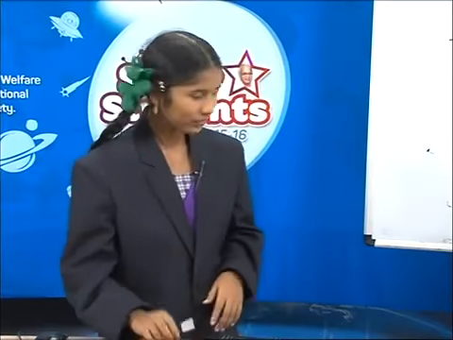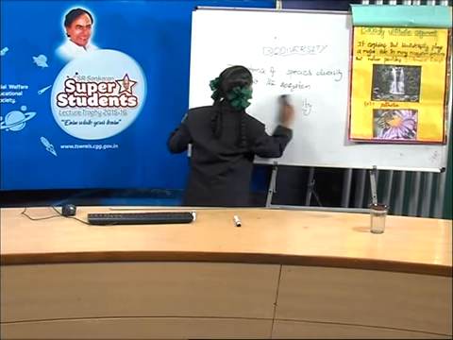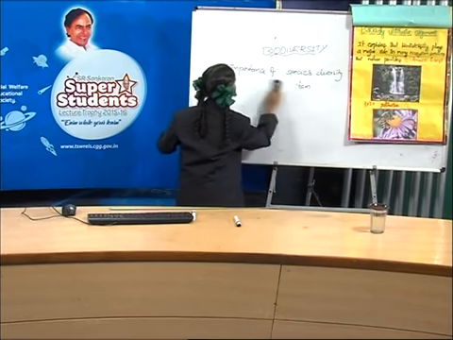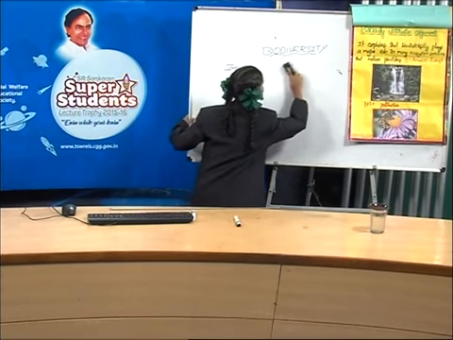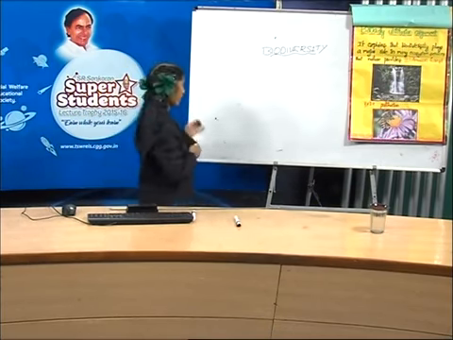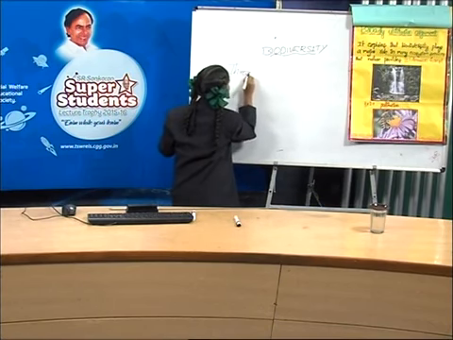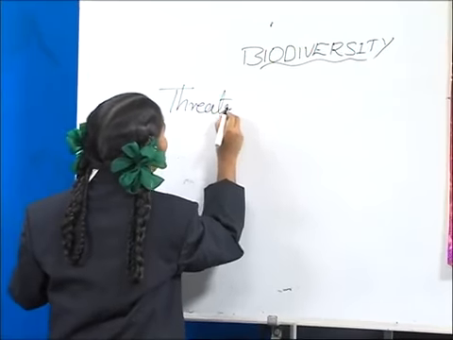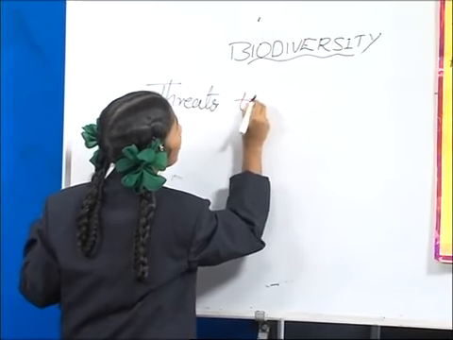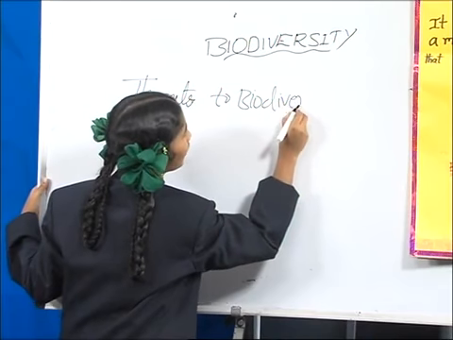Okay. Let's see. Threats to biodiversity. What is that, friends? Threats to biodiversity. There are 4 major causes for accelerated rates of species extinction in the world.